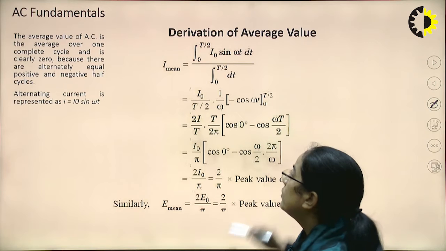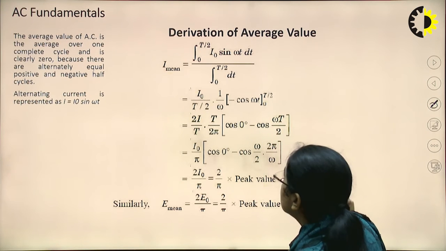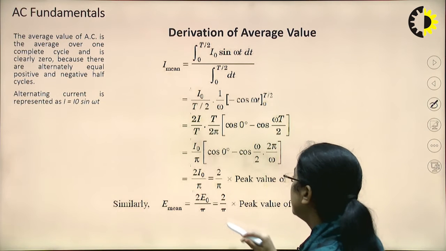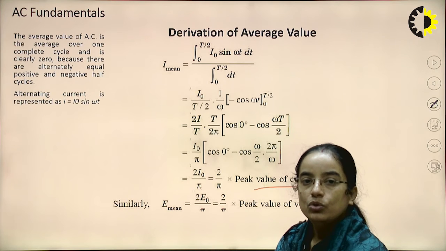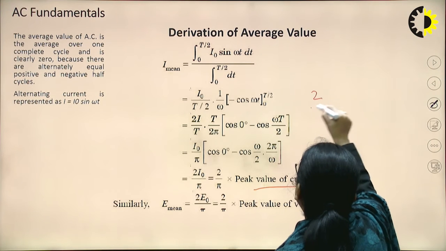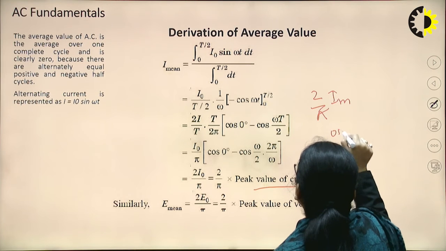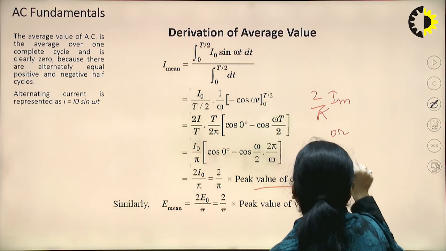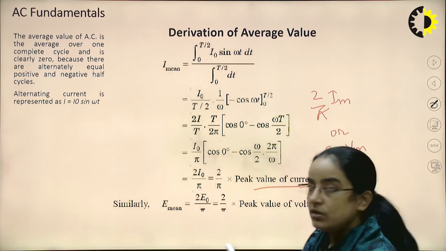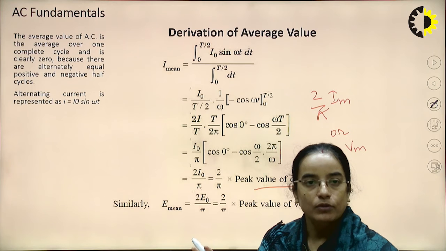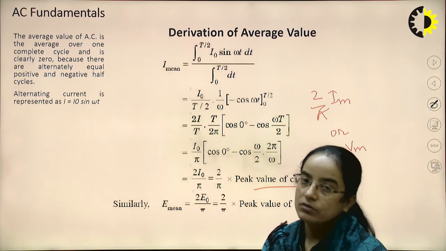After this mathematical analysis, the mean or average value is 2 by pi times the peak value of the current, that means 2 by pi into Im. For voltage, it will be 2 by pi into Vm. But this is for the half time period only. If we take the total complete time period T, then it will be 0.